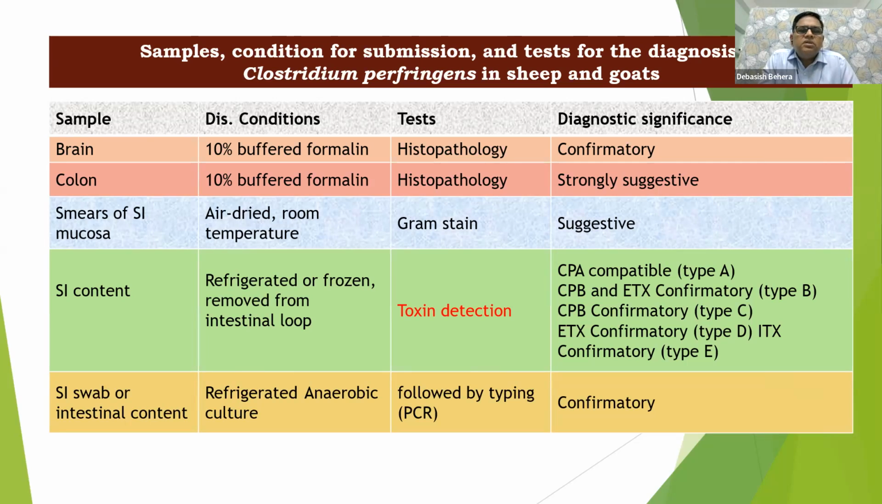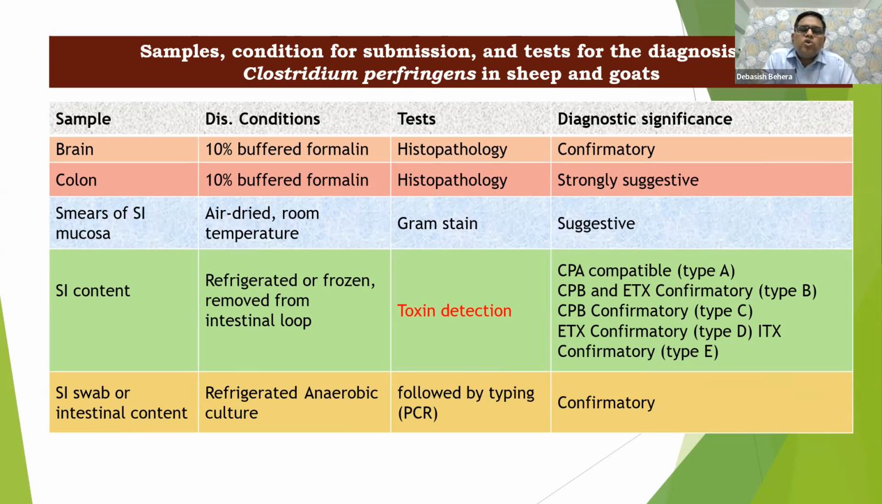For the Gram stain, air dried, at room temperature, you have to keep it. For Gram stain, we cannot use formalin, as we all know. Then small intestine content will be better. Then refrigerated or frozen, removed from the intestinal loop. Mostly we have to keep one loop. Then it should be refrigerated and frozen.